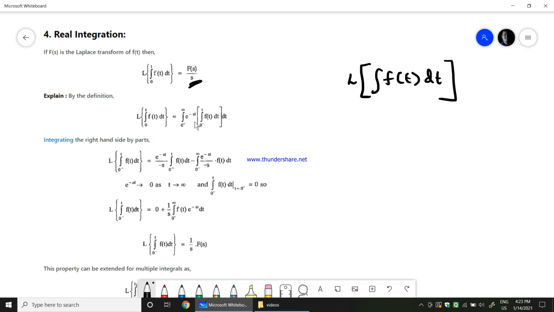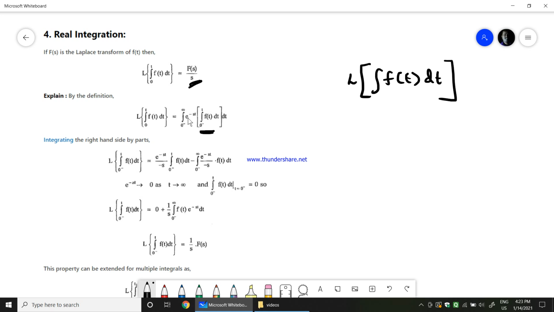Integration of 0 to infinity e power minus st into the integration from 0 minus to t of f of t dt. This is now my f of t, the complete f of t that we take. In the place of f of t I have written the integration of f of t dt.